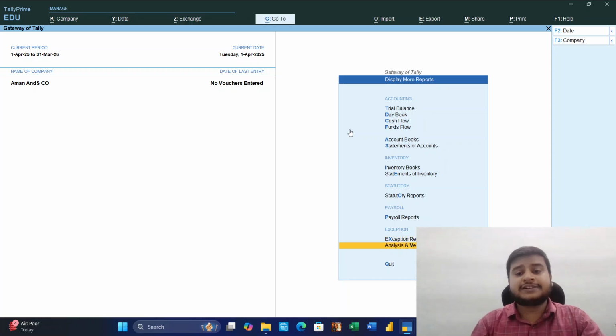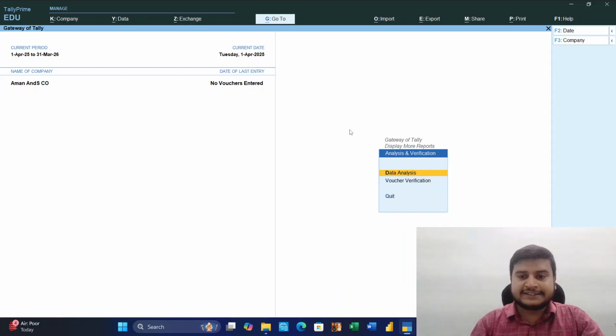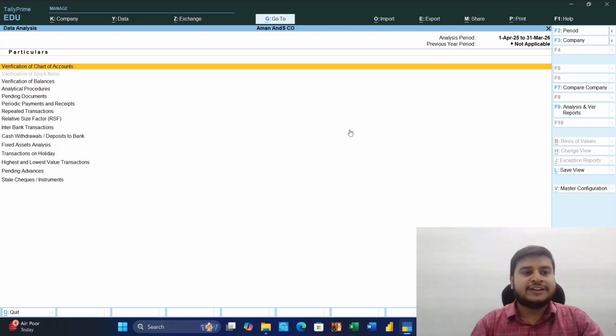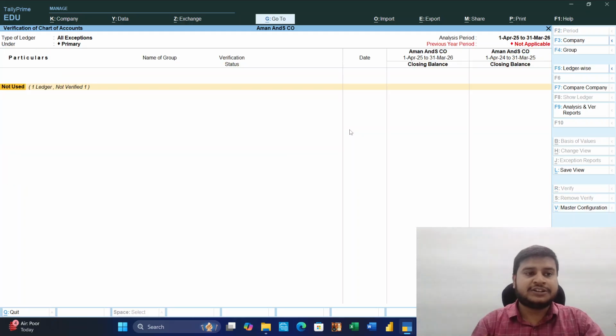Analysis and verification is very much important for all the students who will go after completing this IT training. It is very much important and very much helpful for you all. Analysis, data analysis is very important. Voucher verification of chart of accounts means we can get not-used ledgers. One ledger not verified. We can get the list.